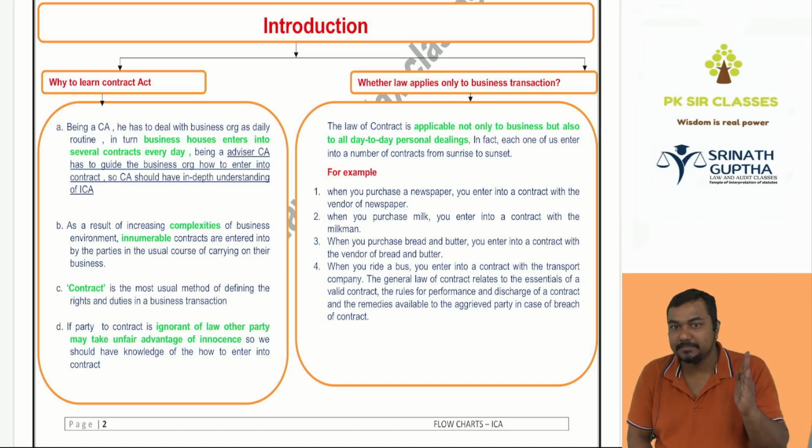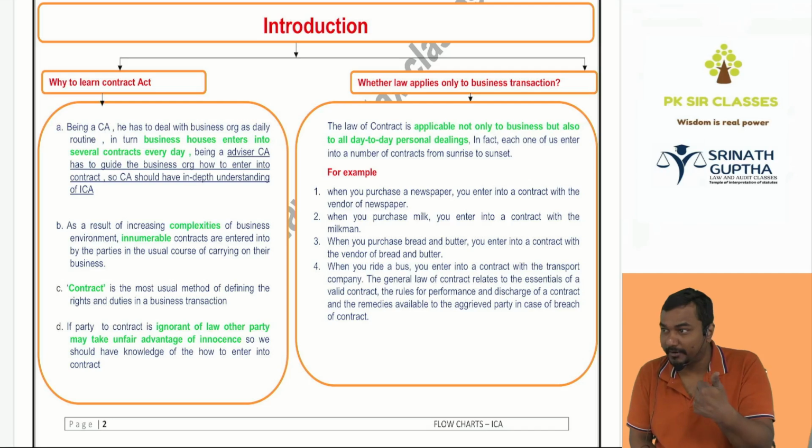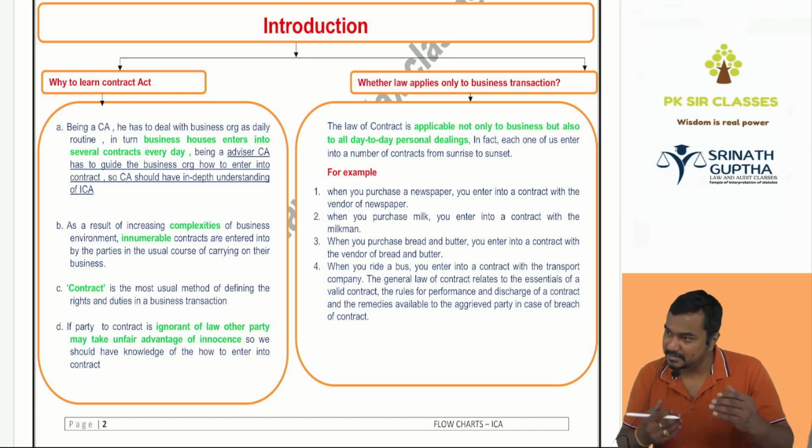Moreover, when a businessman purchases something, it's a contract. Selling something, it's a contract. Recruiting someone, it's a contract. So whenever a legal issue arises, the businessman will contact the chartered accountant. So a CA should have minimum knowledge of contract: how to enter into a contract, how not to, who can enter into a contract, who cannot, and how to perform the contract. That's why this act is part of our CA Foundation curriculum. It is one of the fundamental laws for all the laws. That's why it is at the first stage of your CA curriculum.